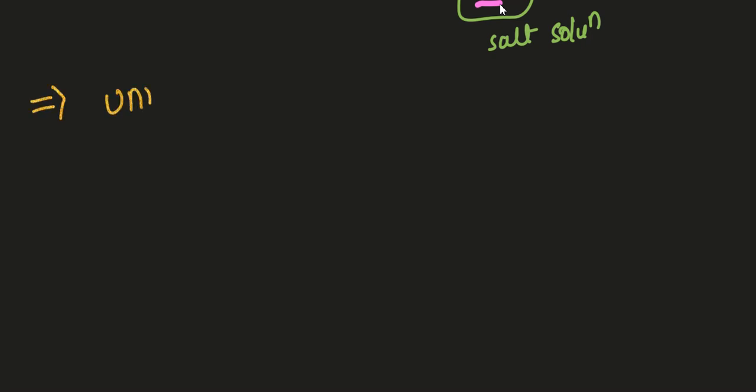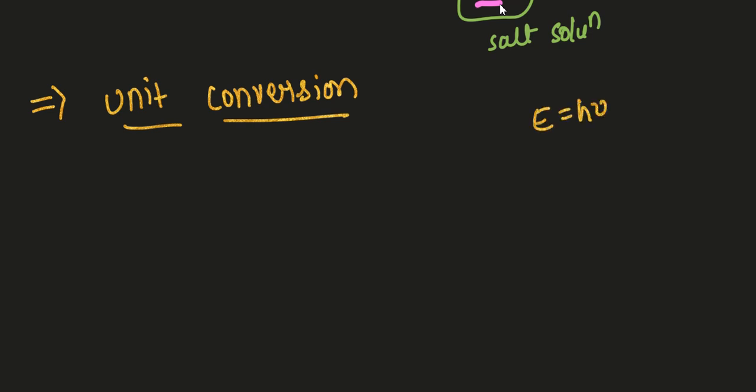Very important: unit conversions. Many students make mistakes in the unit conversion itself. For example, I will give a simple example to you. In atomic structure, everyone knows the formula E is equal to h mu, right?